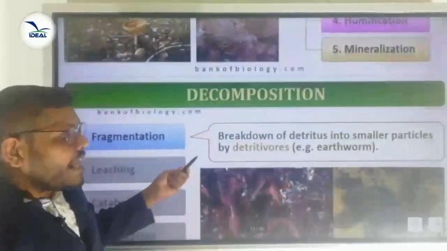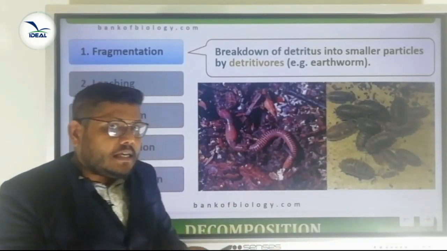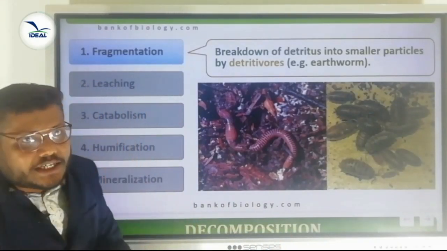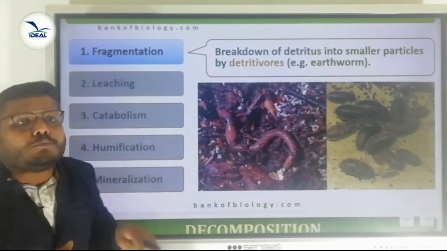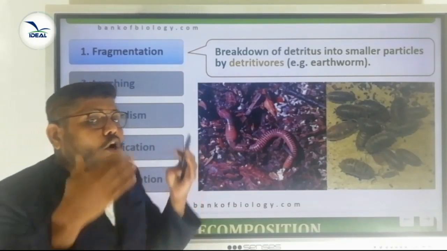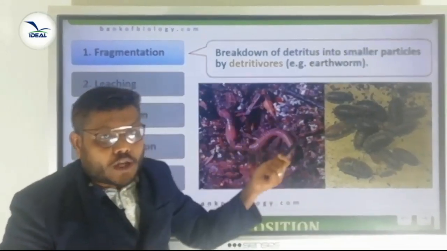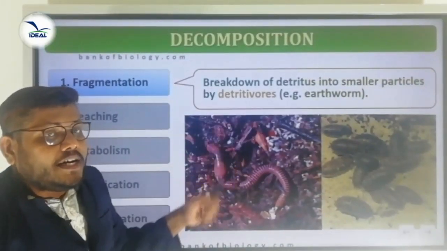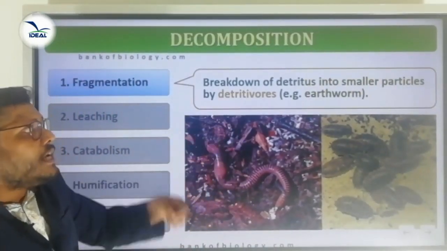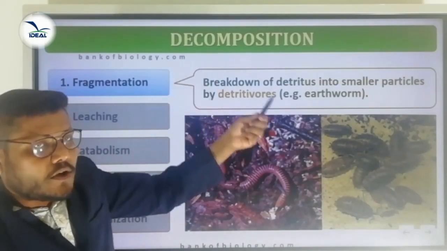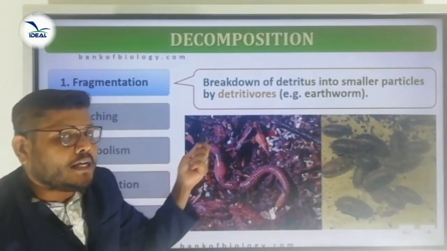What do you mean by fragmentation? We already know that here is the breakdown of organic substances, the breakdown of raw material or the detritus into smaller particles or smaller fragments with the help of detritivores. Detritus consuming organism is called detritivore. By the help of the detritivores, that particular detritus or the dead remains of an organism is broken down into smaller particles. One of the examples for detritivore is earthworm.